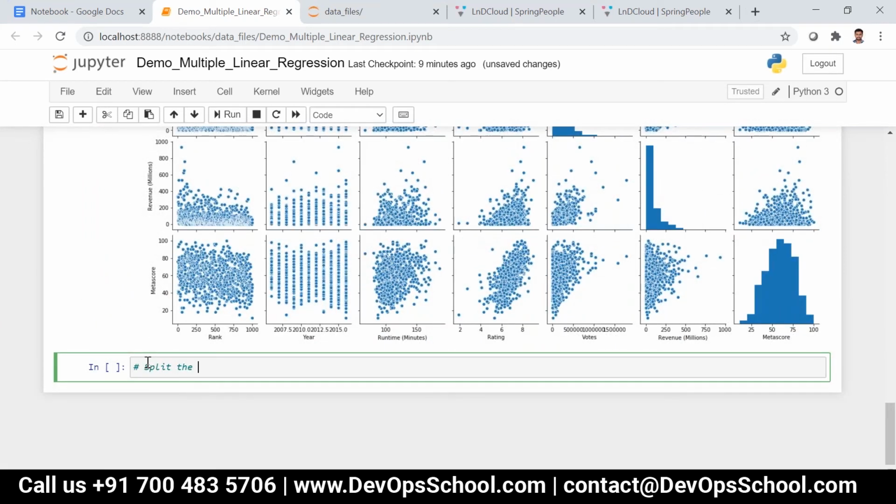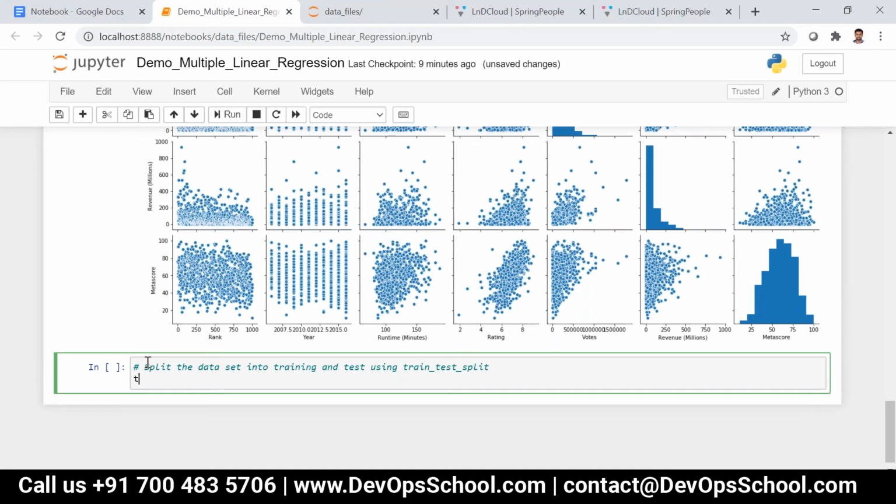So, split the data set into training and test using train_test_split. I can say train_data, test_data is equal to train_test_split of movies_data, and then I can give test_size is equal to 0.2. 0.2 means 20% of the data.